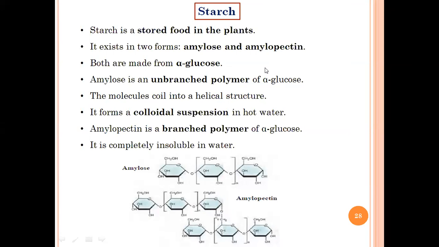I hope you understood what I mean by a helical structure.